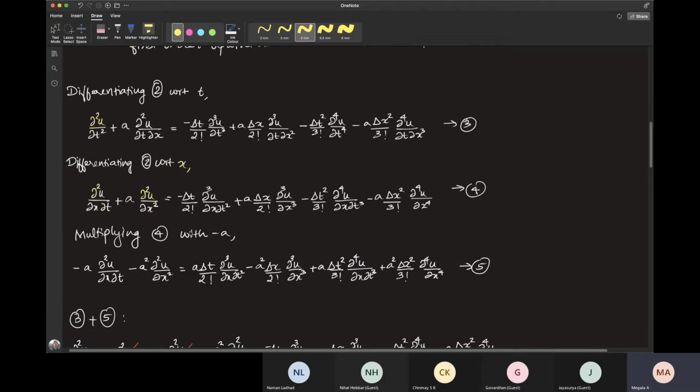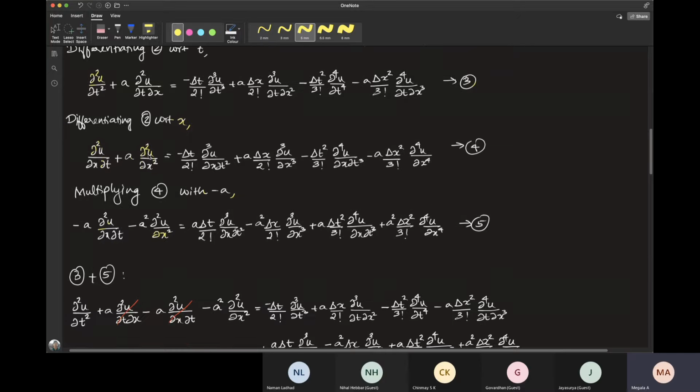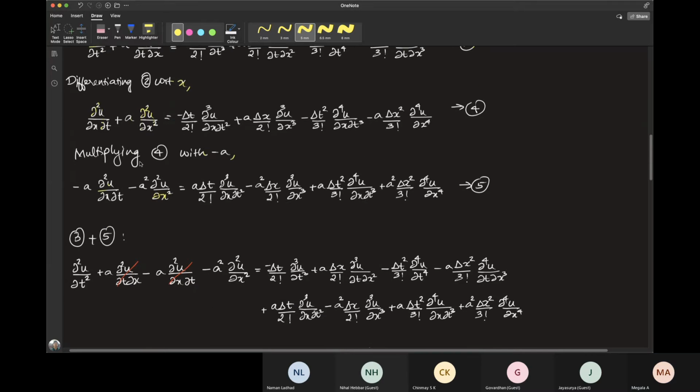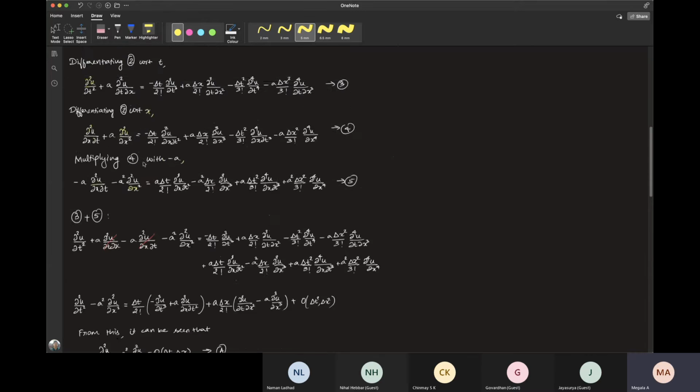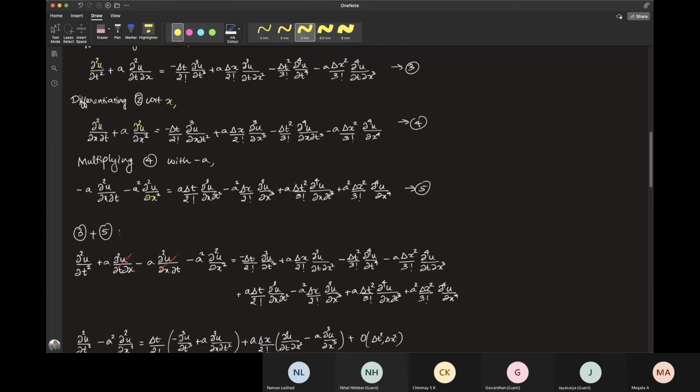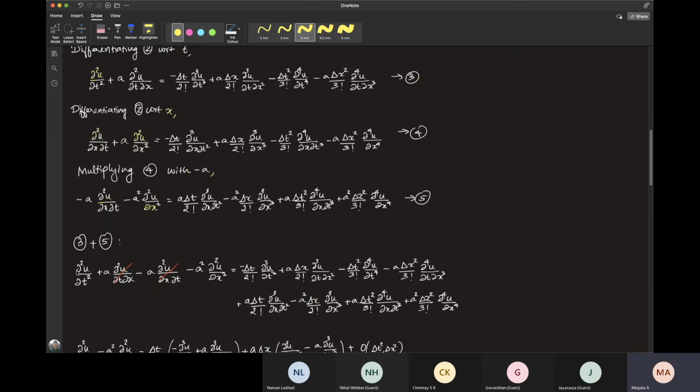So now let us multiply equation 4 with minus a. So you have gotten something like this, which is equation 5. Now let's just add equation 3 and equation 5. Then what you'll get is this expression. I've written them completely over here.